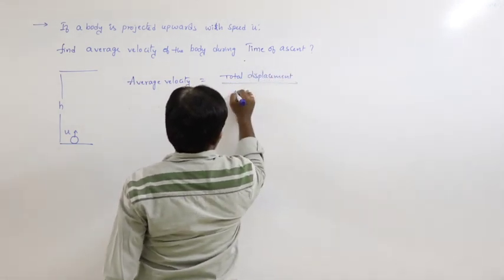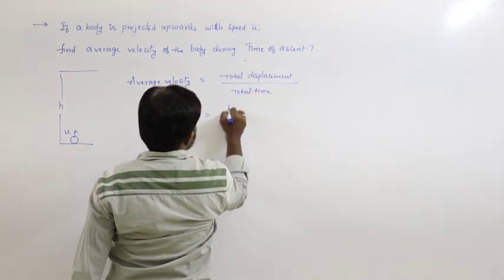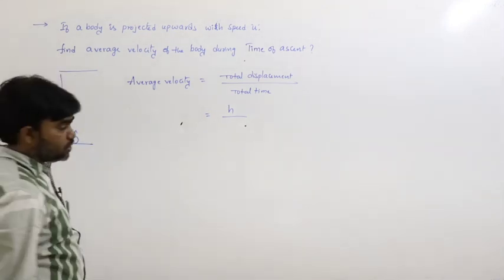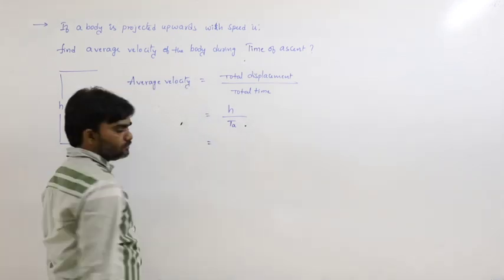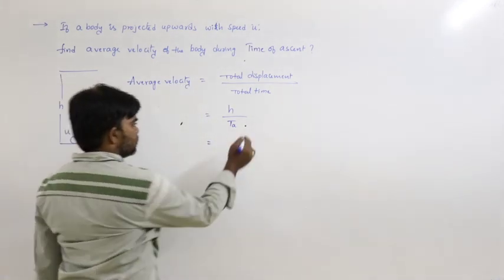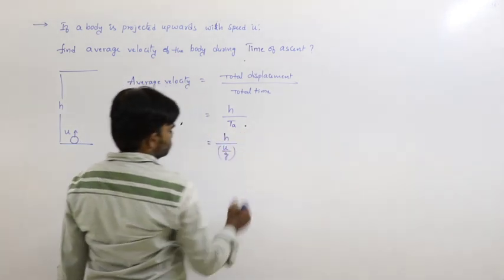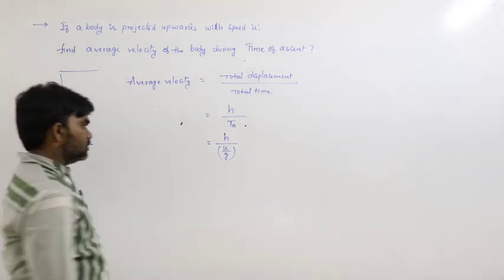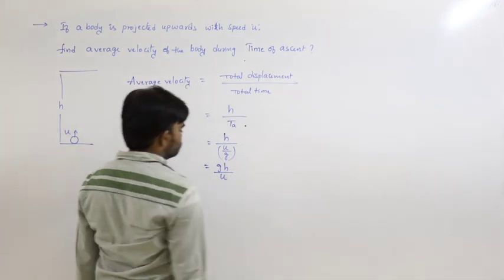Total displacement by total time. Total displacement, from this point to this point, is nothing but h. Total time is nothing but the time of ascent. So h by time of ascent is h by u by g, since the time of ascent is u by g. So that means gh by u.